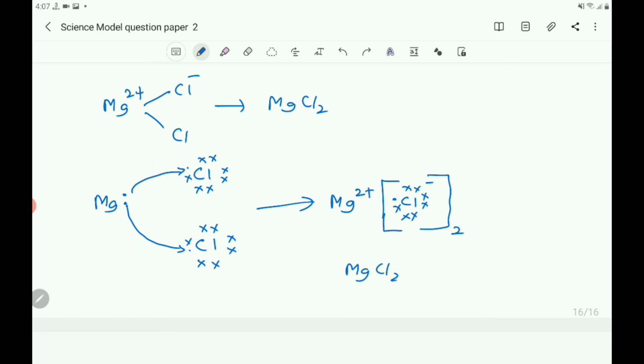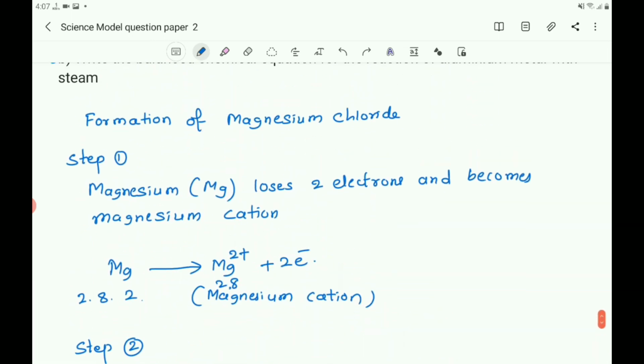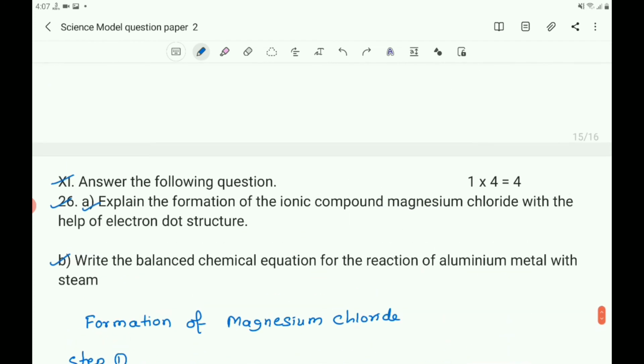This is the formation of MgCl2 with the help of electron dot structure.